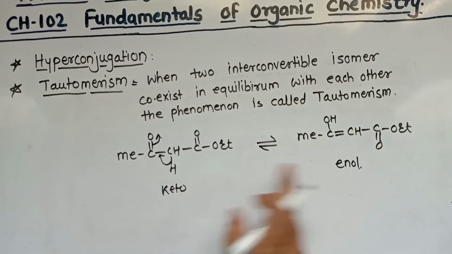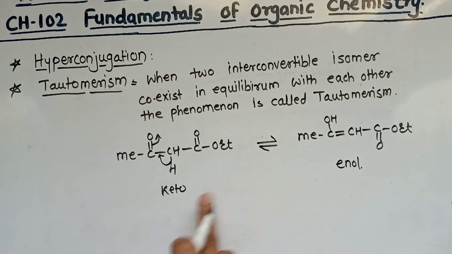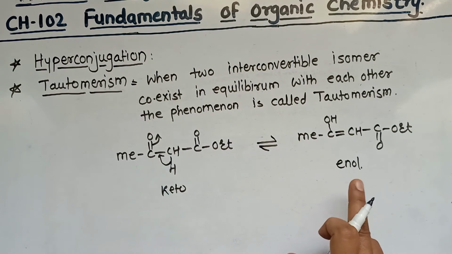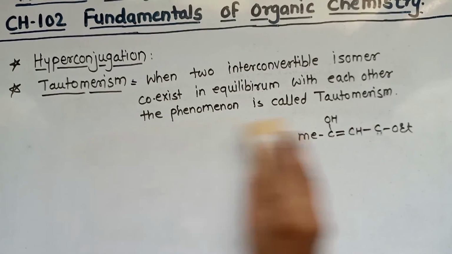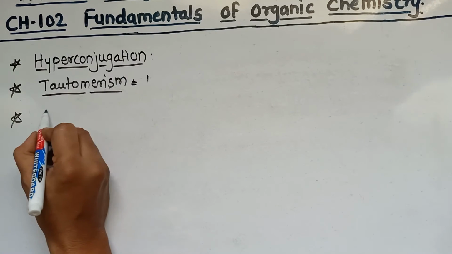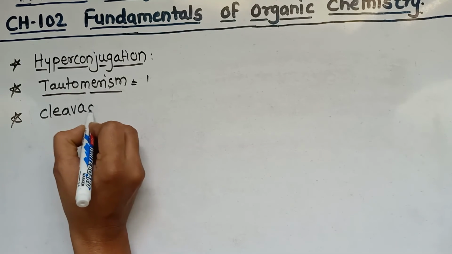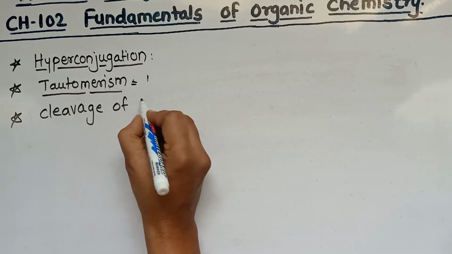When two interconvertible isomers exist in equilibrium with each other, that phenomenon is called tautomerism. Okay, it is clear. Then we see the next concept, that is cleavage of a bond. Cleavage means breaking. Cleavage of bonds.